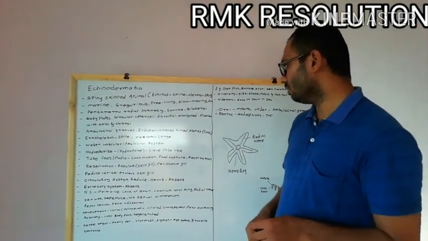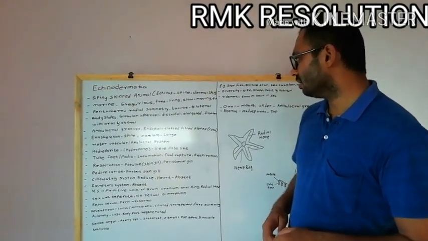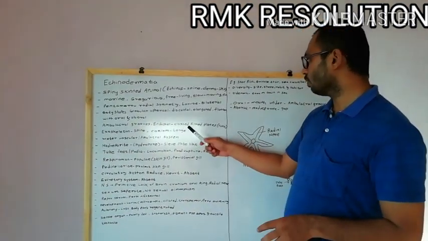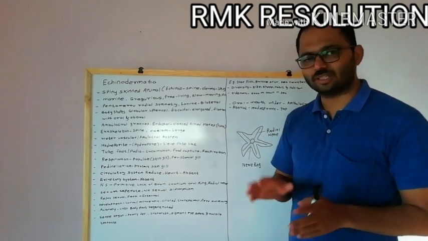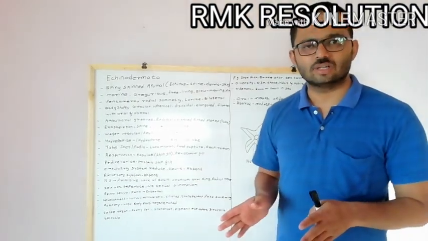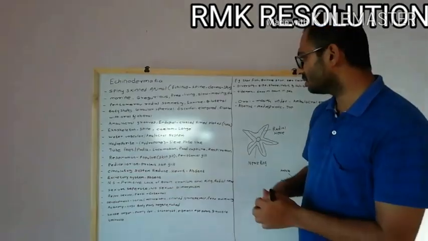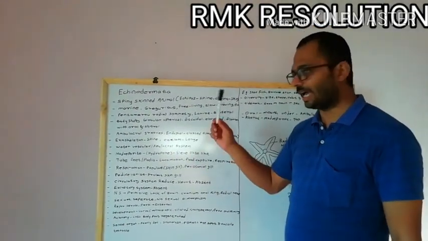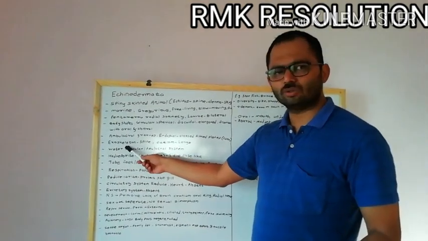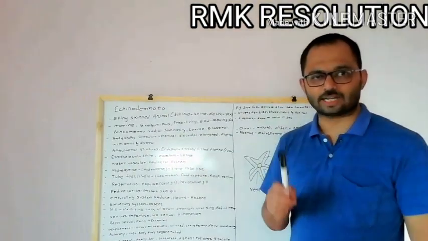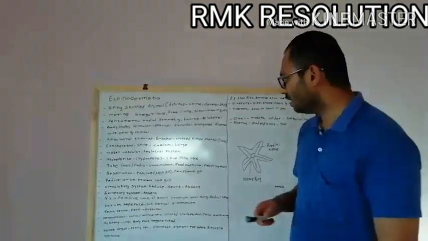Then when we see the endoskeleton of the animal, it is made of closely fitted plates. These are calcareous plates, and these plates fit closely into each other. So that is the endoskeleton of the animal. And exoskeleton, we know that there are spines which act as the exoskeleton of the animal.